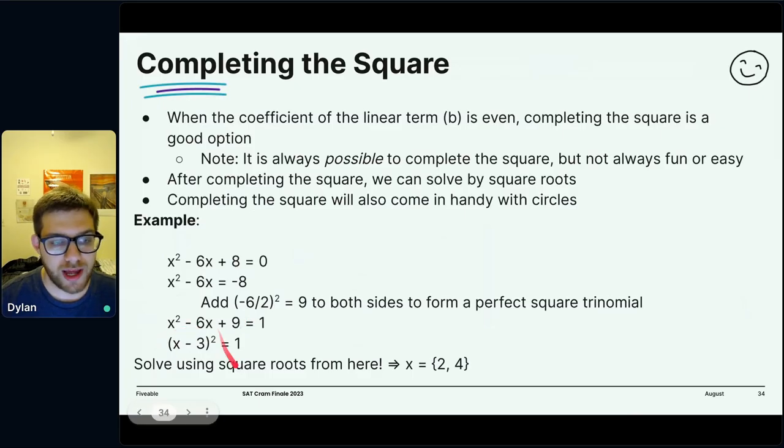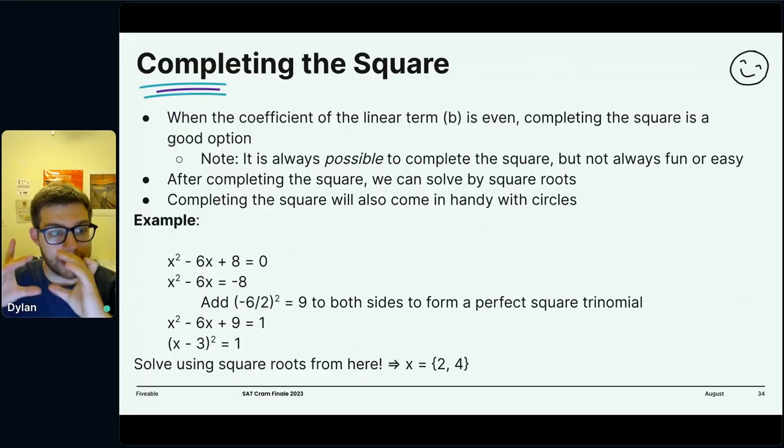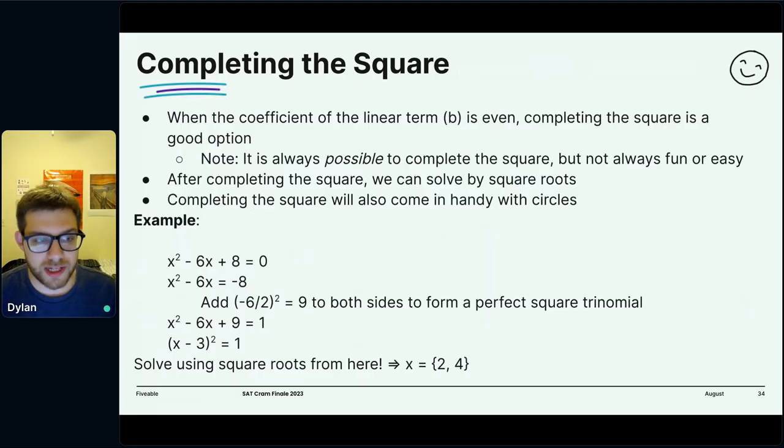If we take the square root of both sides, we get x minus 3 is equal to plus or minus 1. So we know that x is going to be 3 plus or minus 1, which is 2 or 4. That's the elegance of completing the square. It lets you turn a quadratic that otherwise wouldn't be solvable by square roots into one that is, because you've literally completed the square. You've taken this thing that's not a square, morphed it, and turned it into a square. You've completed the square.